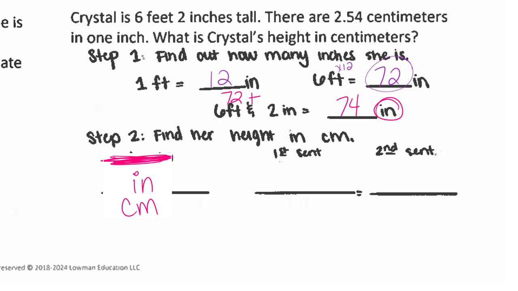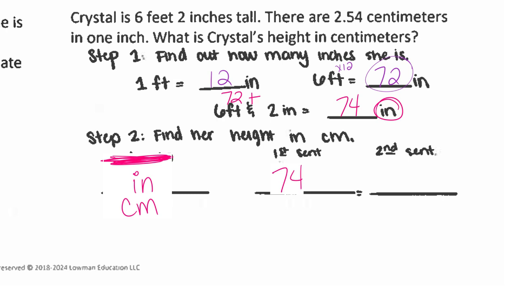And she even gives us some helping hints with our first sentence and second sentence. So what is our first sentence? How many inches? 74 inches. Why is it 74 inches? Because it's 6 foot and 2 inches. You good at that? Okay.